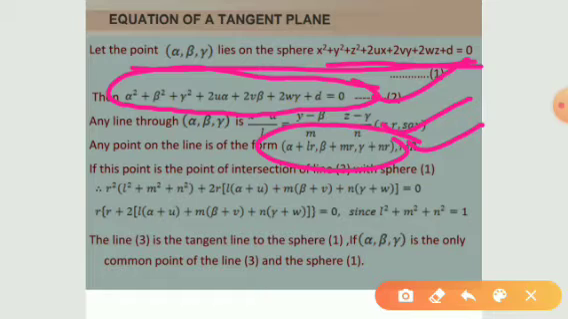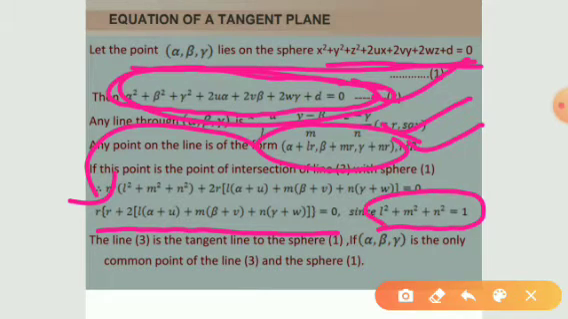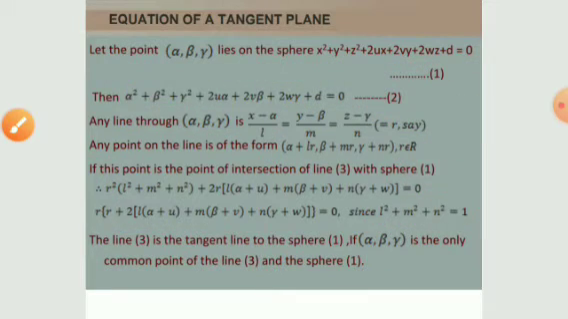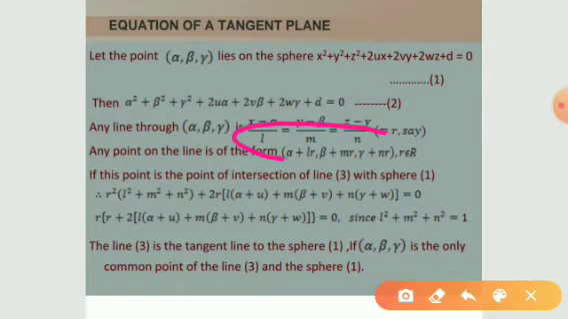If this point is a common point to the sphere, then we can substitute it in the equation of the sphere. On simplifying, and taking this value as 0 and taking l square plus m square plus n square is equal to 1, as in the line equation the direction ratios or direction cosines may be taken. Without loss of generality, we can assume that l, m, n are direction cosines, so that we get l square plus m square plus n square is equal to 1.